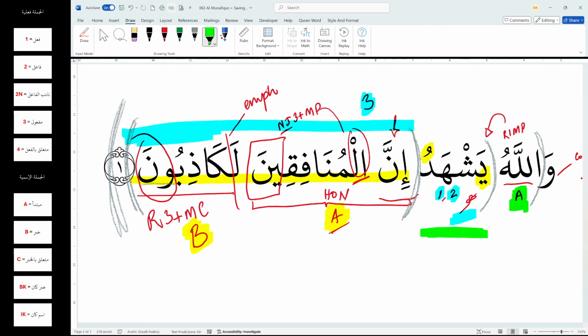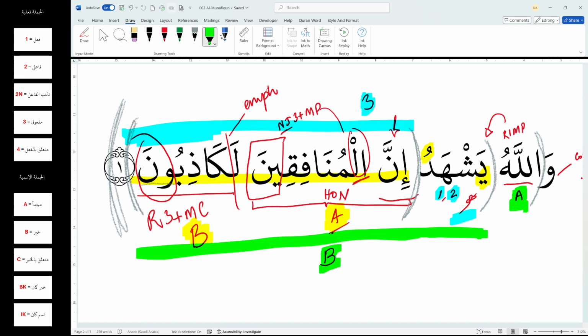Okay, so you have the mubtada as the word Allah, and yashhadu innal munafiqina lakazibun as its khabar. Now, because this entire jumla fi'liya came in place of the khabar, we are going to say khabar fi mahalli rafa, because khabar is a standard rafa. So if you have understood this, then you have also closed the third bracket, right? And that, mashallah, concludes our first ayah of Surah Munafiqoon.